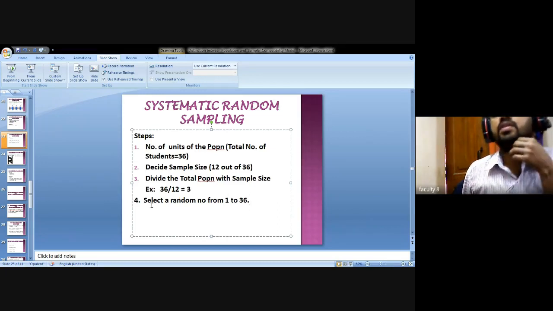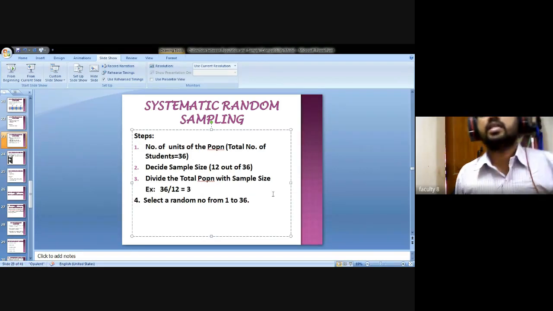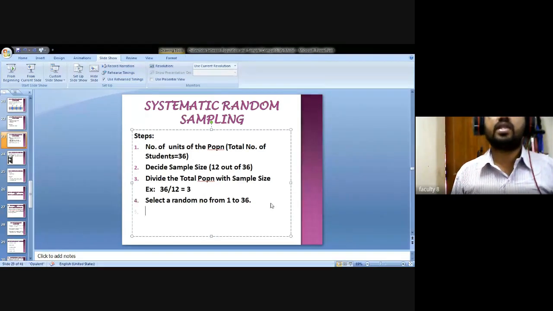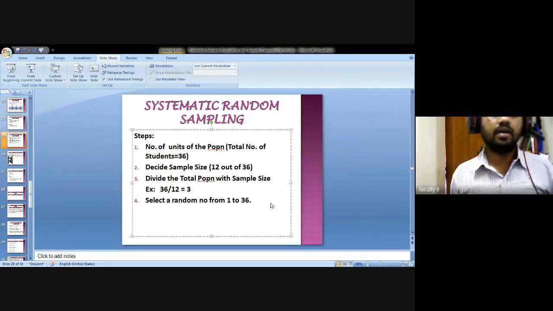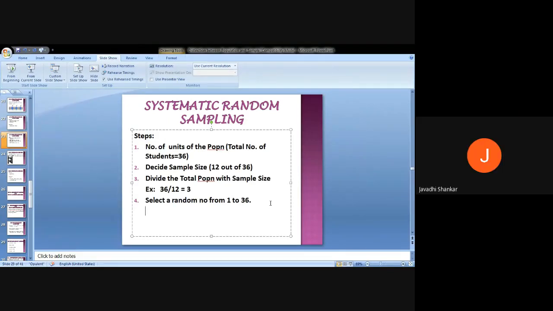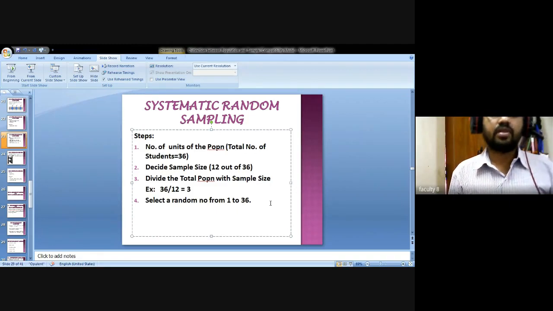The fourth step is to select a random number from 1 to 36. Can anybody say which one you are going to select? 7, sir. 11. Right, 7. Okay, I am going to put that example, 7. All right.